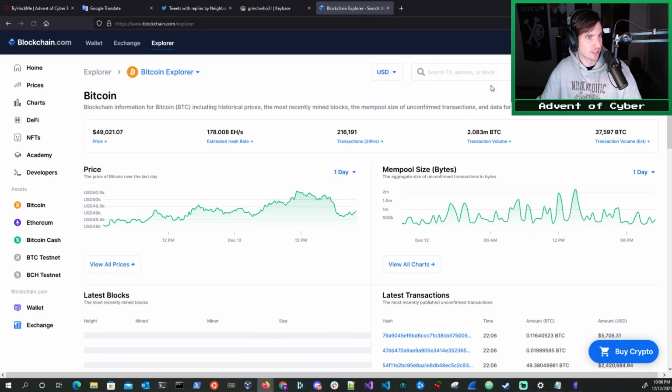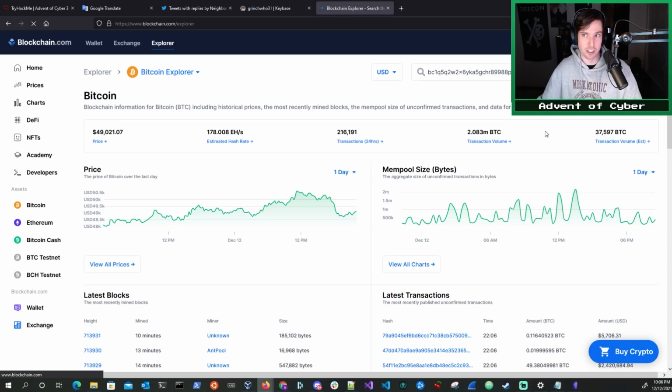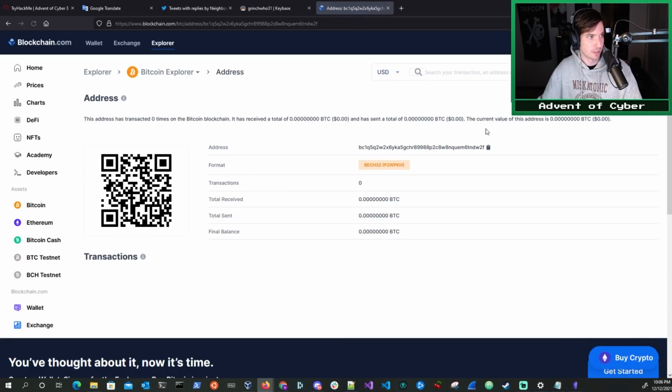Let's just do this. Let's paste it in right here, and we see if we can get any information on this Bitcoin address here. Alas, this address has been transacted 0 times on the Bitcoin blockchain. It's received a total of 0 Bitcoin and sent a total of 0 Bitcoin. The current value of this address is 0 Bitcoin. So they don't appear to be a very successful ransomware gang, which is good.